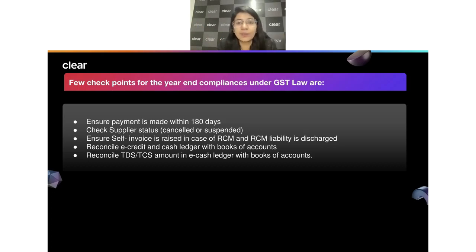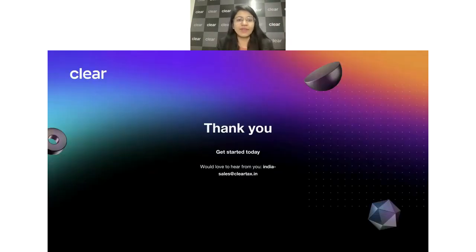So these were certain important points which we should understand while we are closing our books of accounts, or we should do before 31st March, or while we are filing for our March return month's GSTR 1 or 3B. So this is something we should always do, and especially when it comes to adjustment entry, right? So whenever I talked about purchases also, if certain ITC you are not claiming, just pass the adjustment entry for the same. Just pass, okay, this is something which is deferred ITC, so I have to pass an adjustment entry. If you're utilizing certain entries, you just make sure that has been done. If you're looking into the revenue ledger, just see you have done a proper reconciliation between them. So this is something you should always keep in your mind, and always make corrections so that you don't end up having some spillover effect which is later from 1 year to another year.